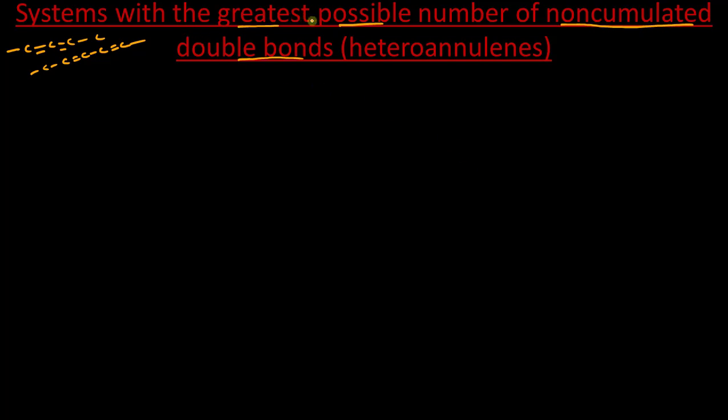So the system with the greatest possible number of non-cumulated double bonds is called annulenes. Now annulenes you have already discussed in your previous classes. What are annulenes? They are monocyclic, which means they should contain only one ring, and the double bonds should be conjugated polyenes. So this is the definition of annulenes. Annulenes are monocyclic conjugated polyenes.